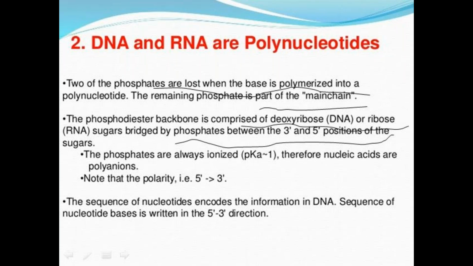Depending upon the direction of synthesis, DNA is synthesized in the 5' to 3' direction, and the polarity is defined in terms of the 5' to 3' direction. The sequence, the nucleotide information, is encoded in the 5' to 3' direction.